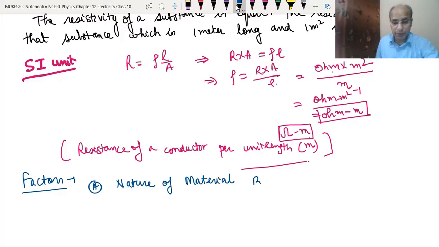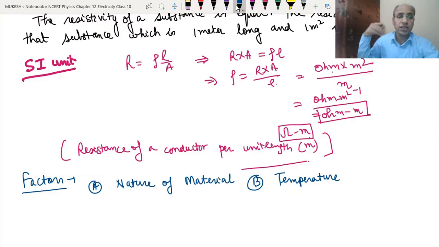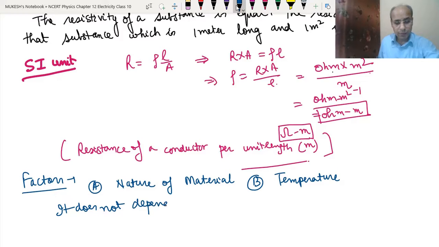And second, it depends on the temperature of the conductor. With a change in temperature, the resistivity will also change. How it changes, that we will study. Next is the factors on which it does not depend. It does not depend on length and area of cross section.